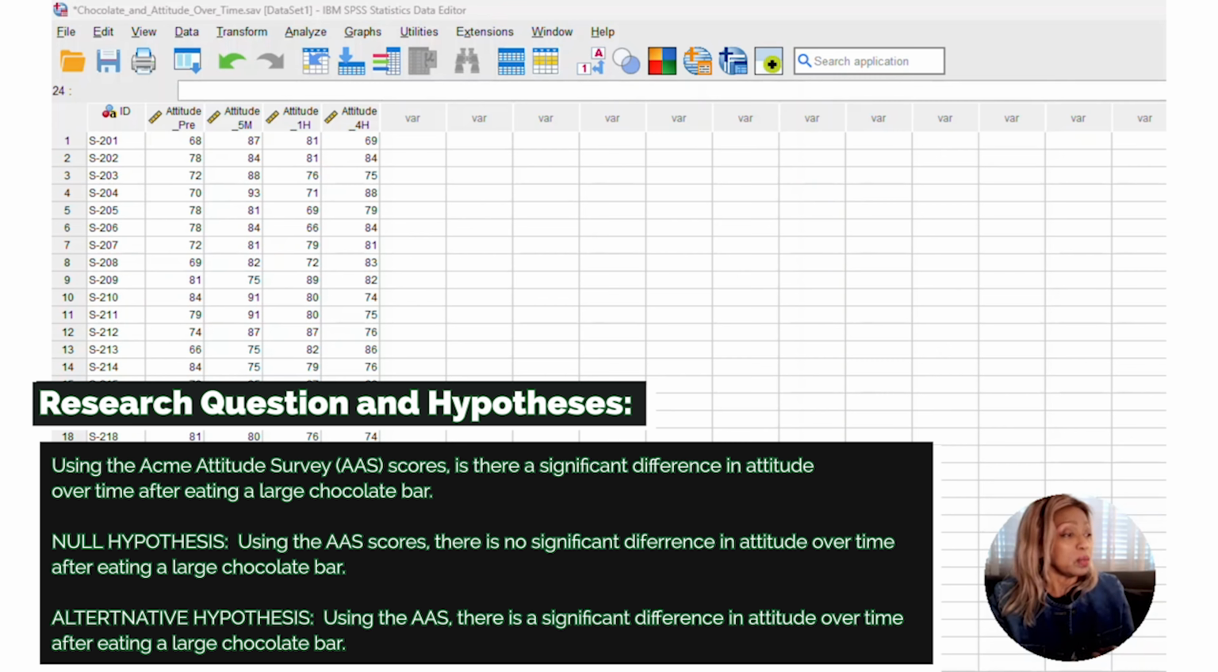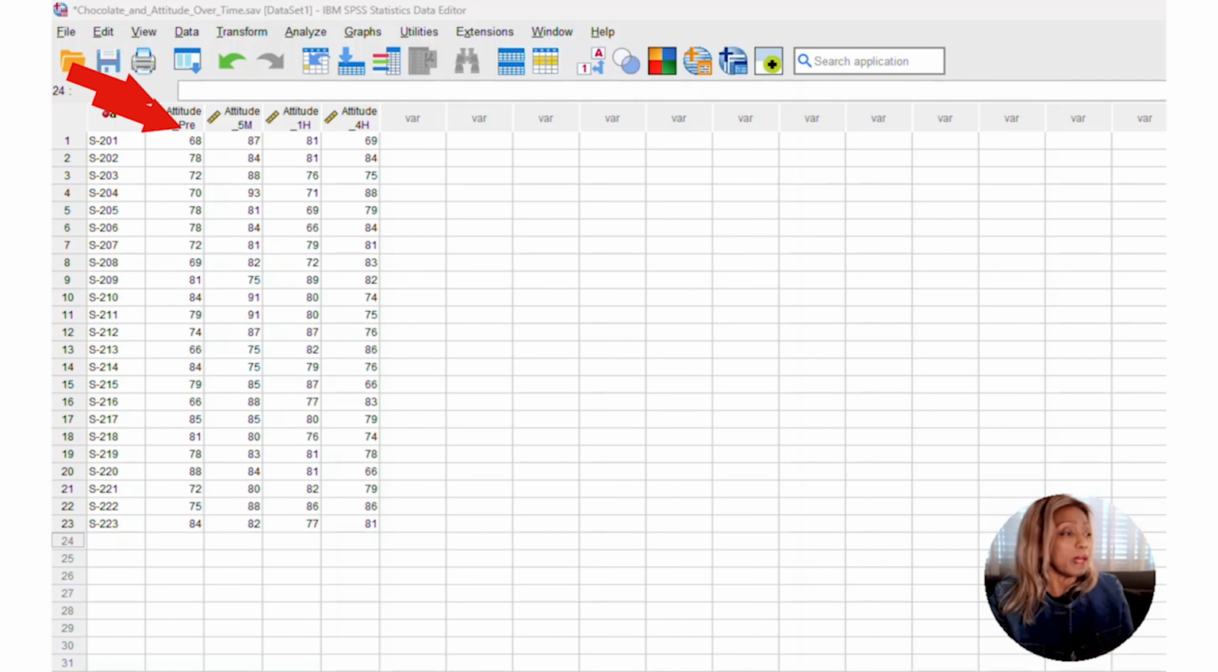So I'll go to, also what I did was I changed slightly my variable name so that I would understand the time periods around the eating of the chocolate. So that was pre-eating, 5 minutes after they have eaten, 1 hour after they've eaten, and then 4 hours after the participants have eaten a large chocolate bar. So with that, I will hit analyze.